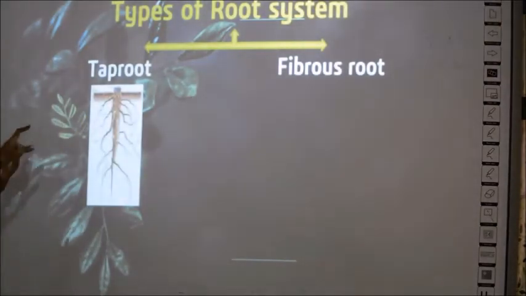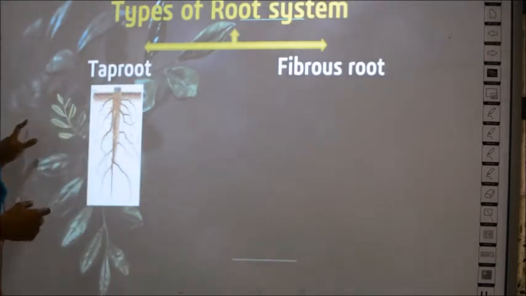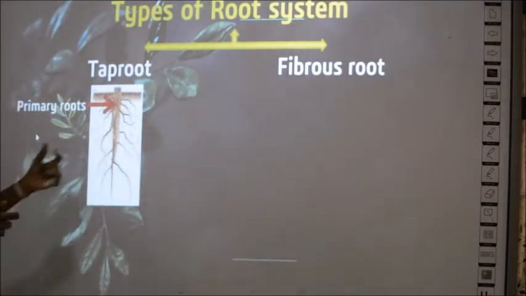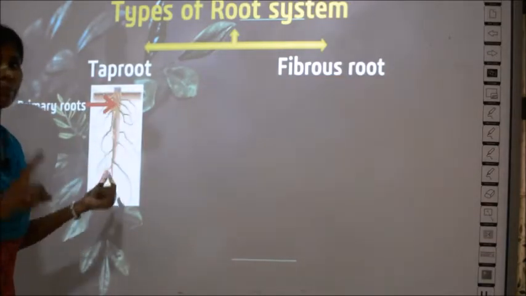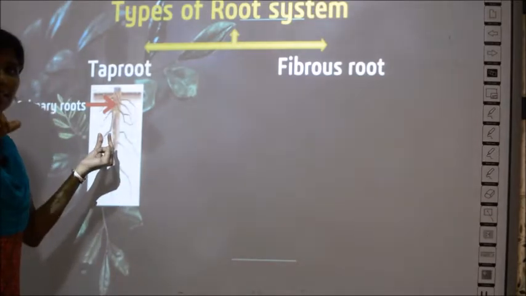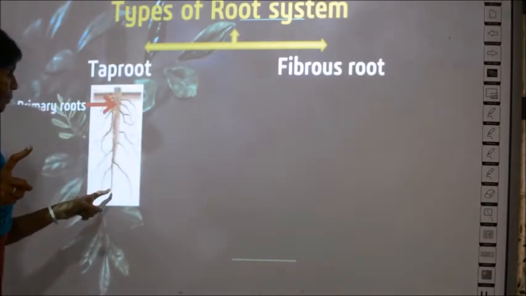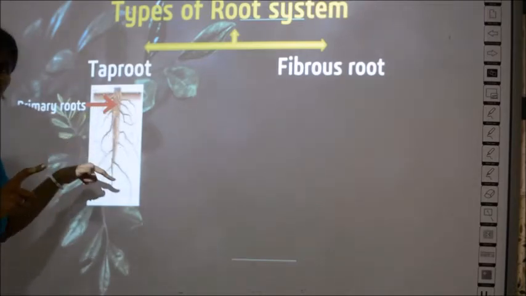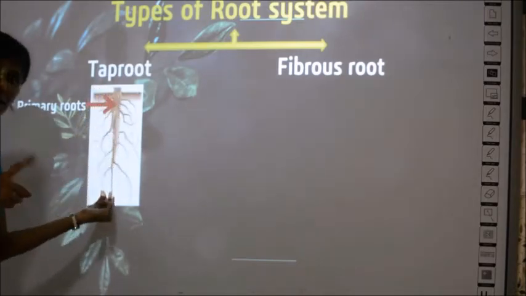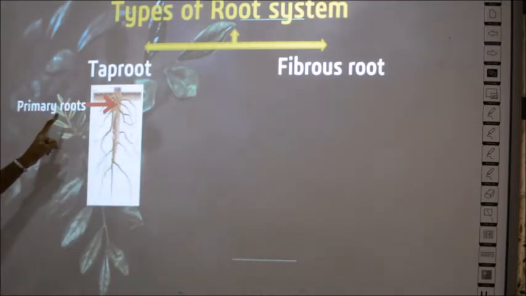What all can you see here? There is a thick part in the center, right? That is called the primary root. The thick central one, the one in the center, is single. There is only one thick structure, no? That is called the primary root. You have many side roots, but only one single thick central root, and that is called the primary root. Clear?